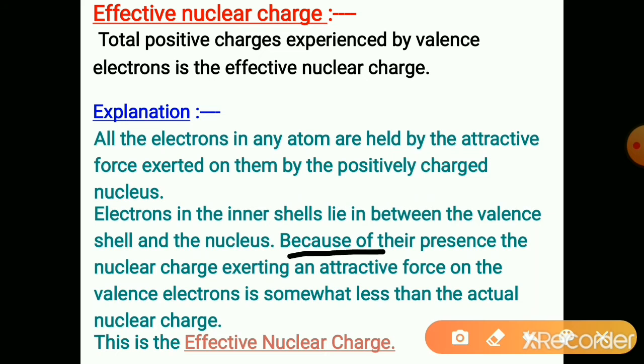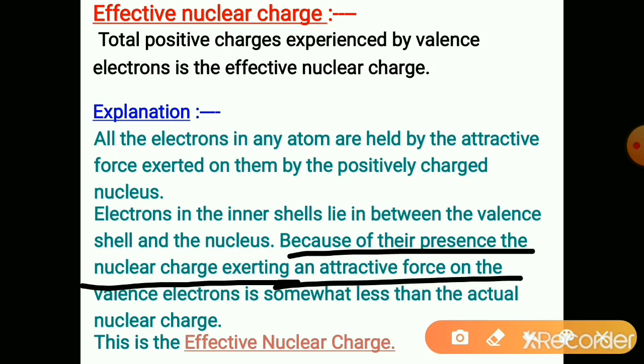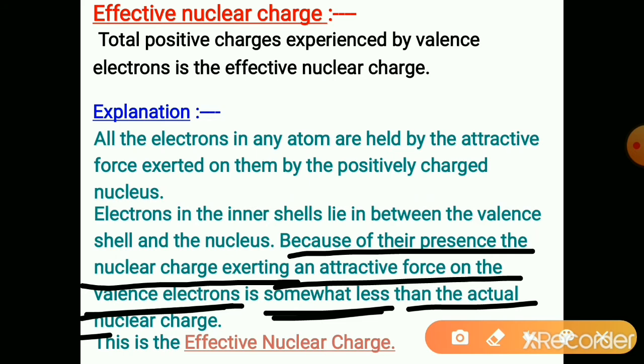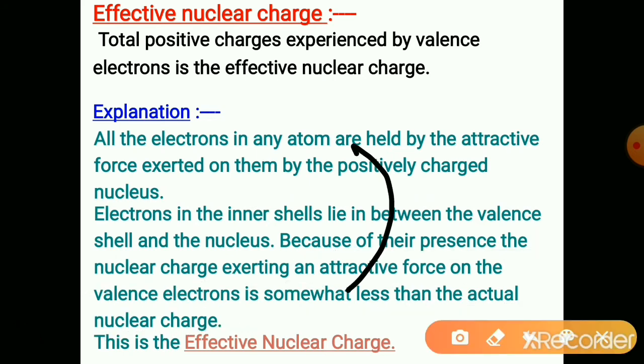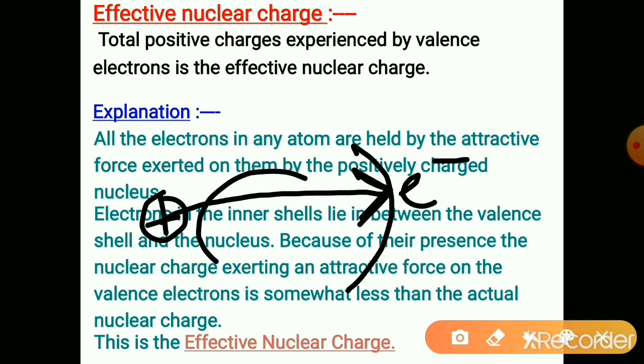Because of the presence of the inner electrons, the nuclear charge exerting an attractive force on the valence electrons, meaning the last electrons, is somewhat less than the actual nuclear charge on the nucleus. The nuclear charge cannot reach completely to the last electrons because of these inner electrons.